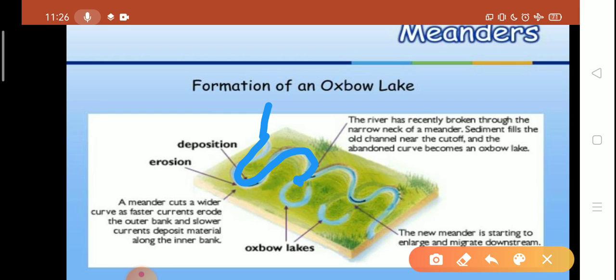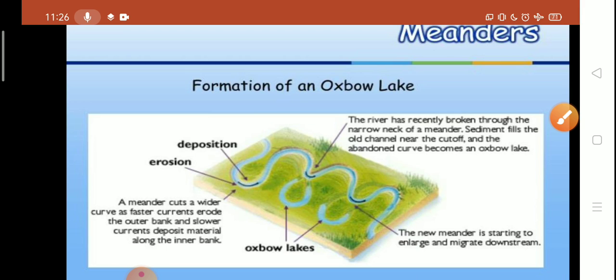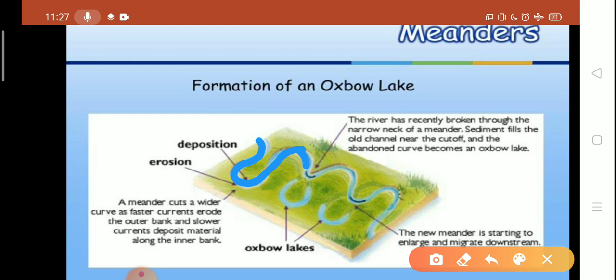And Oxbow Lake. An Oxbow Lake is produced when a meander forms almost a complete circle with a narrow neck. Again, look at this picture. Meander and Oxbow Lake are correlated with each other. This loop formation is basically a meander, but when this loop is cut off, look at these loops, these are oxbow lakes. Meanders cut a wider curve as faster currents erode the outer bank and slower current deposits material along the inner bank.